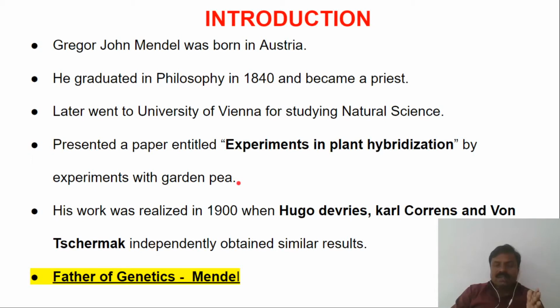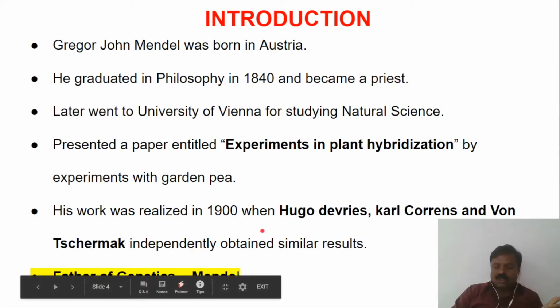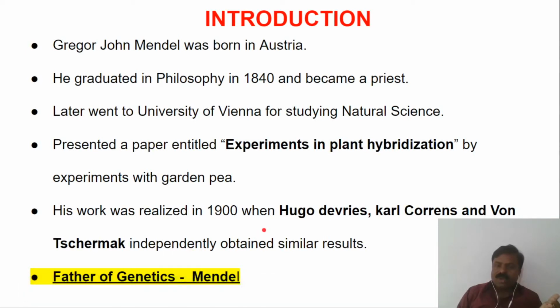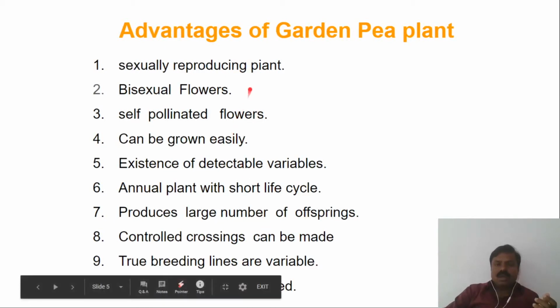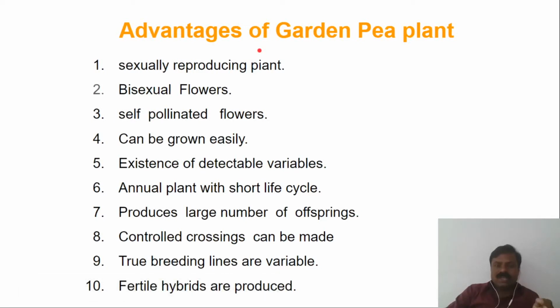So he did a lot in genetics. His findings and research work paved the path for the development of genetics. So he is called the father of genetics. Mendel is the father of genetics. He selected the Pisum plant for his research work. Why did he select the Pisum plant? What are the advantages of this Pisum plant?